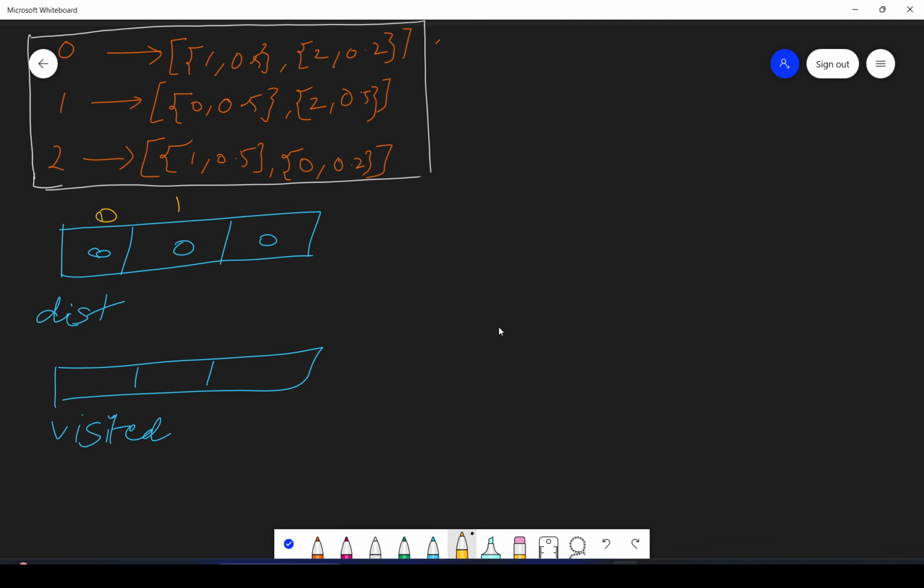This is for 0 vertex, the 1 and 2. And here this is 0, 1, 2. There are 3 vertices with 0, 1, 2, right? These vertices, and initially visited will be 0. Once we have visited the vertex, we will mark it as 1.